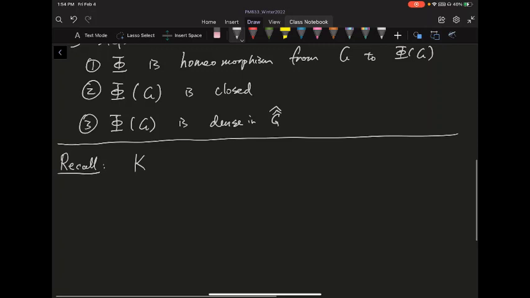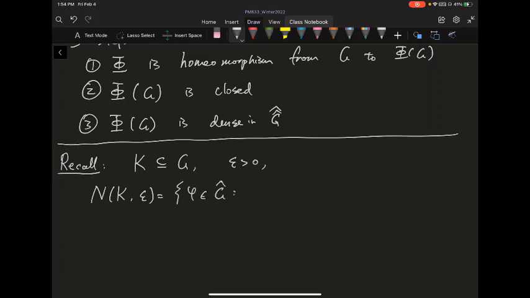So if you have a K inside your G, and for every epsilon greater than or equal to 0, you can define a set N_K(epsilon), which equals all the phi inside G hat such that this phi, when you evaluate at points in K, is close enough to 1, or you can think about this 1 as the constant, the unit character evaluated at x.